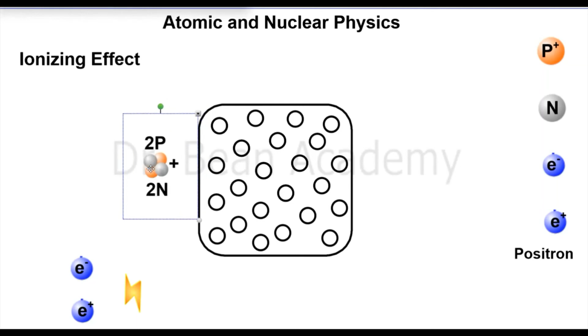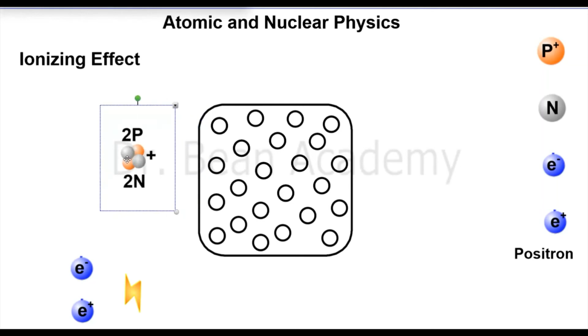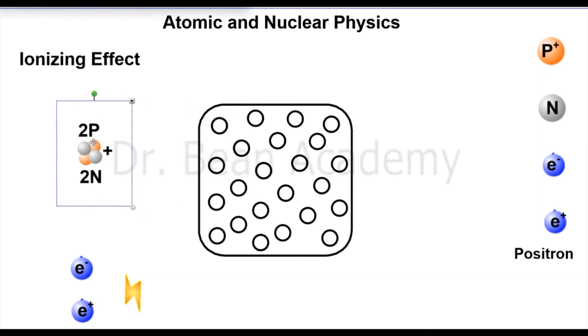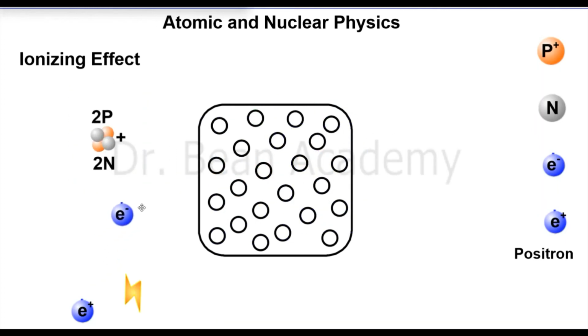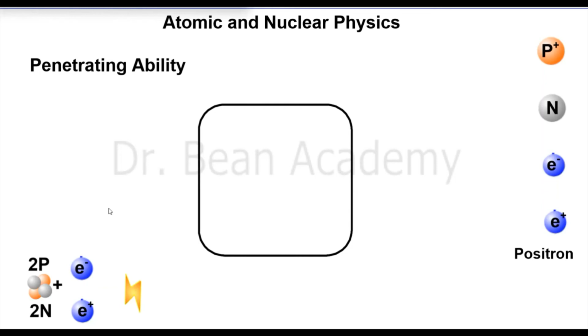So this effect is called the ionizing effect, and we want to categorize these three radiations or rays by how much ionizing effect they have: if the alpha particle enters the material, how many atoms will it ionize, or if I place a material in front of a beta radiation, how many atoms will it ionize. And similarly, if I place a material in front of a gamma ray, how many atoms will it ionize. We will see in the next section. Similarly, another property is penetrating ability.